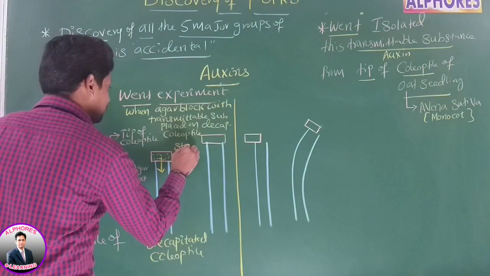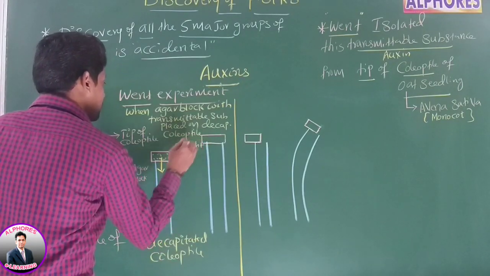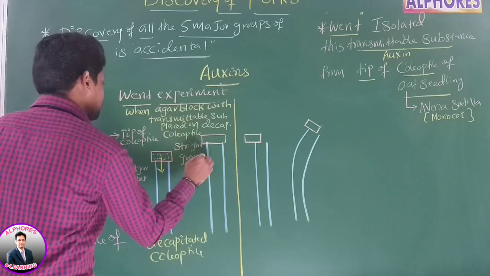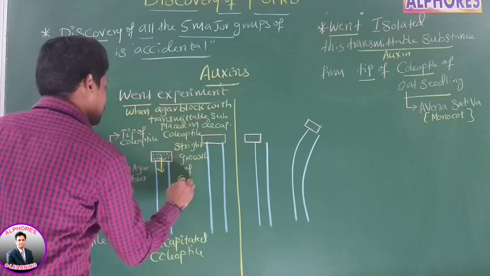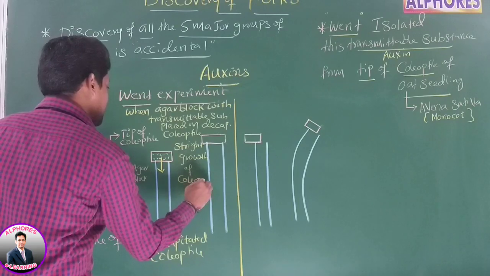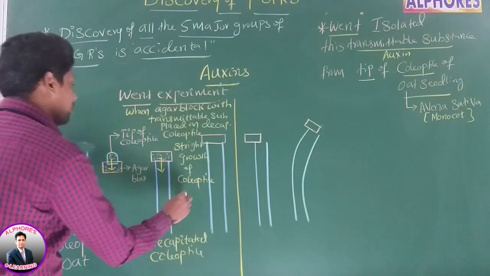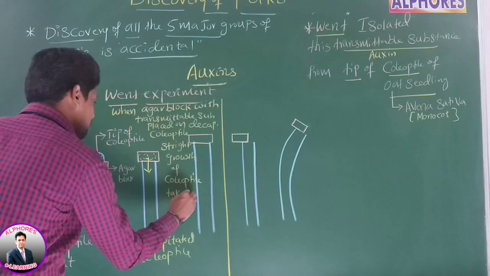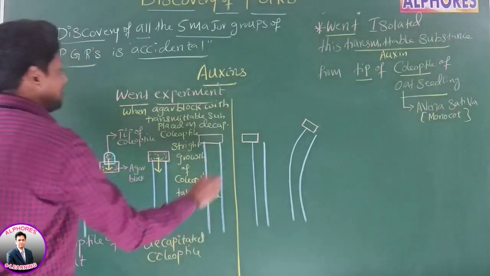Straight growth of coleoptile has taken place.